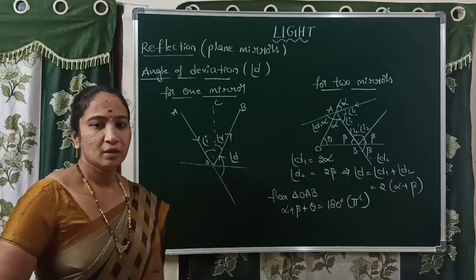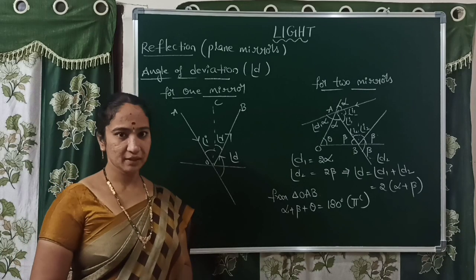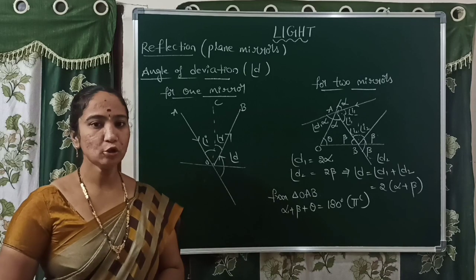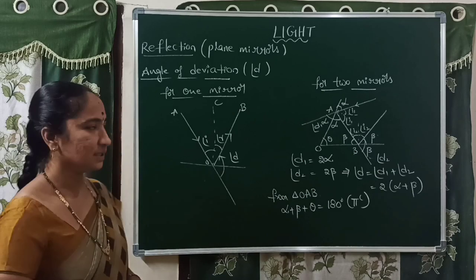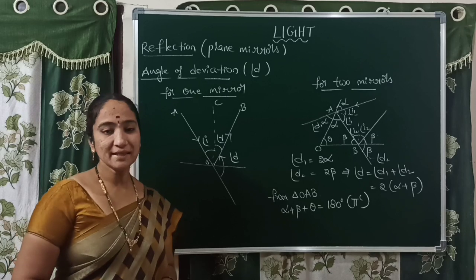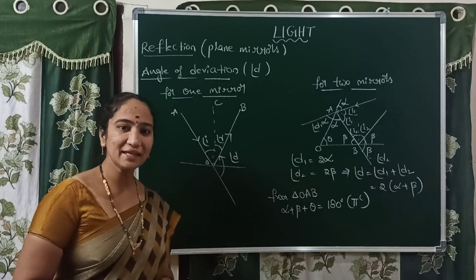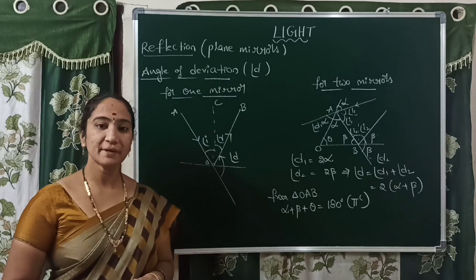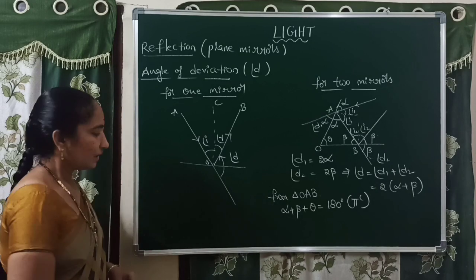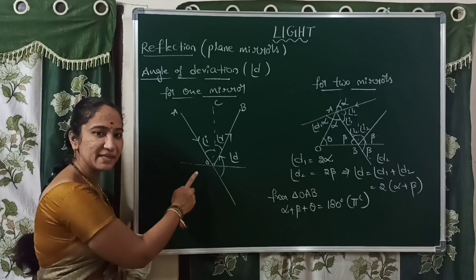Coming to the next term related to the plane mirror, angle of deviation. Very important concept. Deviation means that in the presence of a mirror, the incident ray is deviated and makes some angle with the reflected ray. Just see this diagram. Let us consider initially a piece of glass. It's not a mirror, it is a piece of glass.